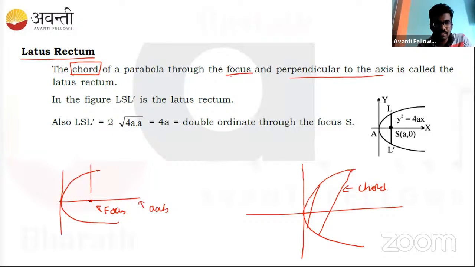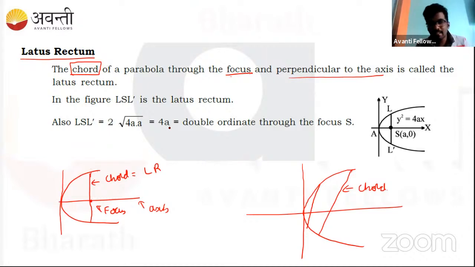So this chord becomes the latus rectum. We'll call it LR in short form, right? That's a latus rectum. All of you clear what is latus rectum?